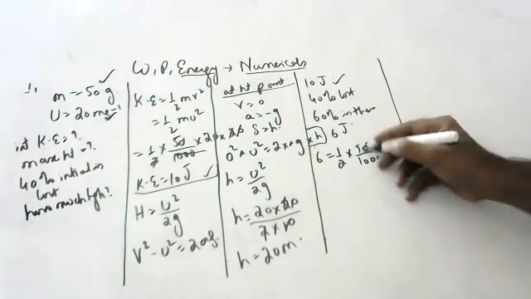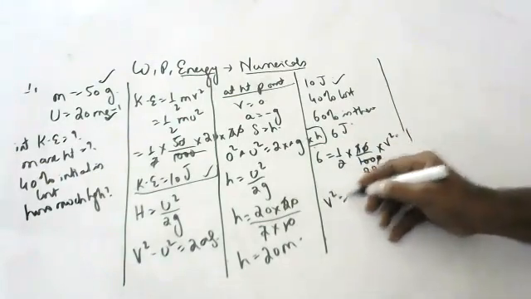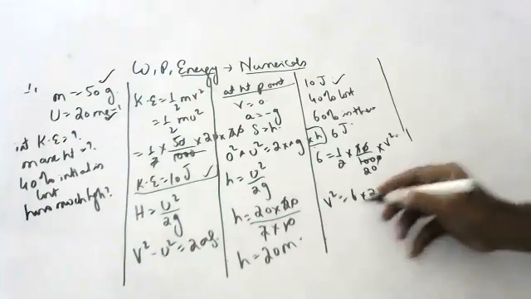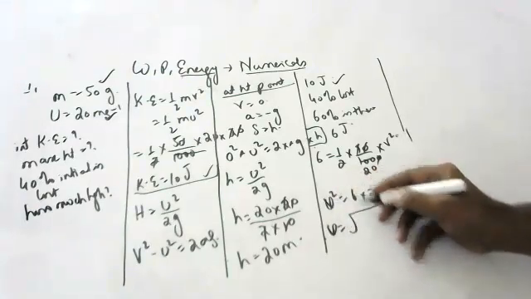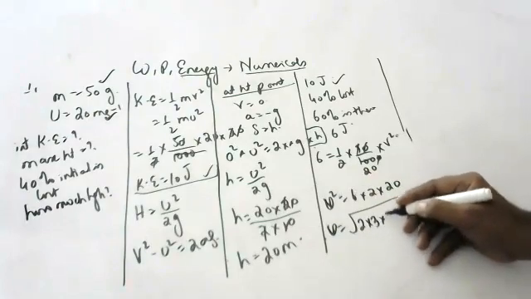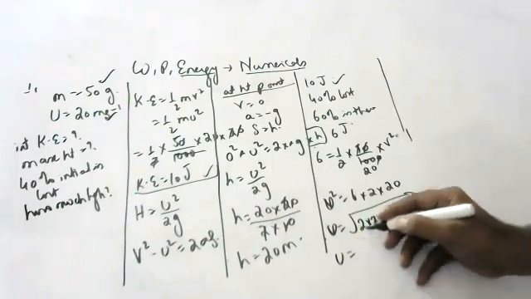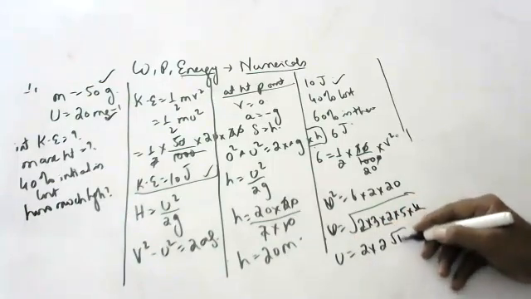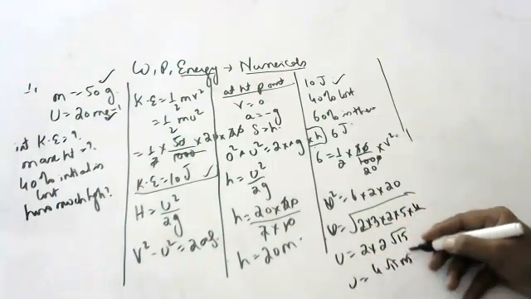Okay, children, the zeros are gone. 5 20s are 100, so v square is equal to 6, 2, 20. So v, the initial velocity, is equal to... 6 I will write as 2 into 3, and 20 as 5 into 4. So the initial velocity is equal to root of 2 into 2 into 3 into 5 into 4... a 2 will come out, a 2 will come out, root 15. So u is equal to 4 root 15 meters per second.